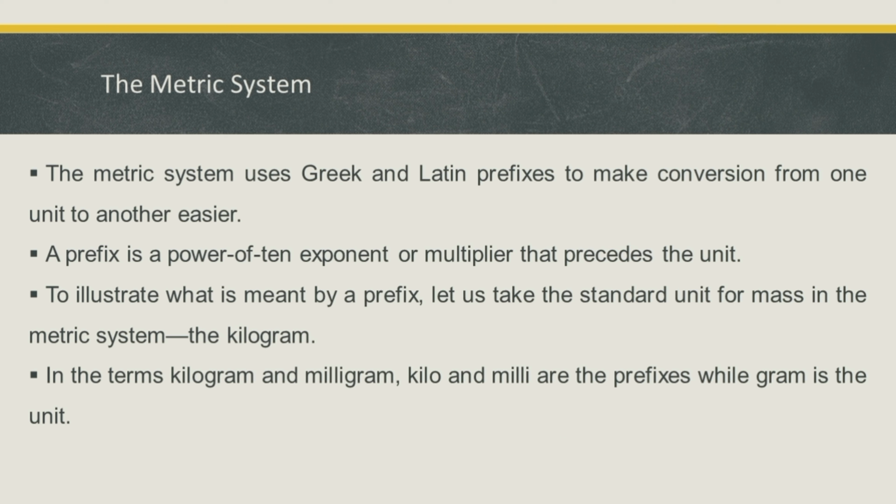The metric system uses Greek and Latin prefixes to make a conversion from one unit to another in an easier way. A prefix is a power of 10 exponent or multiplier that precedes the unit. To illustrate what is meant by a prefix, let us take the standard unit for mass in the metric system, the kilogram. In the terms kilogram and milligram, kilo and milli are the prefixes, while gram is the unit. The table in the next slide shows the Greek and Latin prefixes that are most frequently used in the metric system.